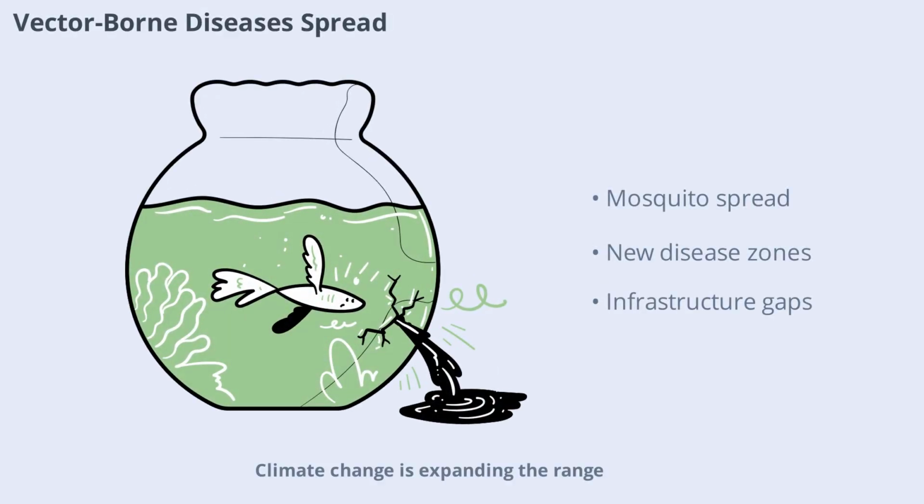Climate change is expanding the range of disease-carrying insects like mosquitoes and ticks. Warmer temperatures and changing rainfall patterns allow these vectors to thrive in new regions, bringing diseases such as malaria, dengue, and Lyme disease to areas previously unaffected. Communities with limited public health infrastructure are less able to respond, increasing health disparities.